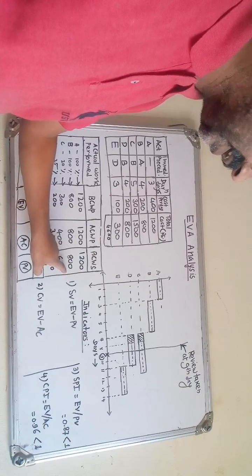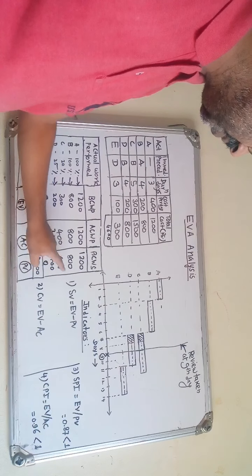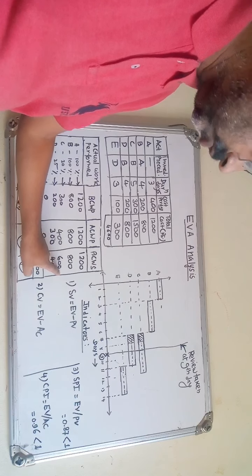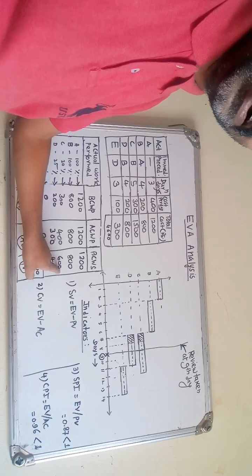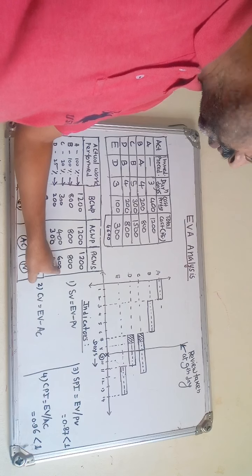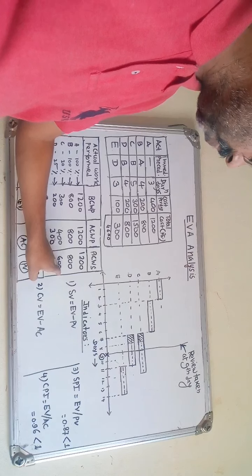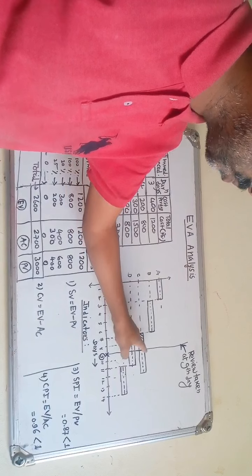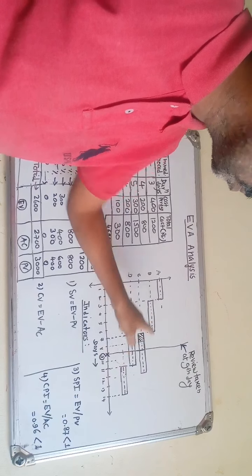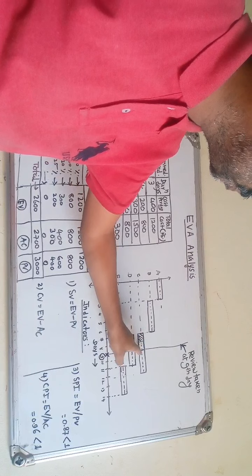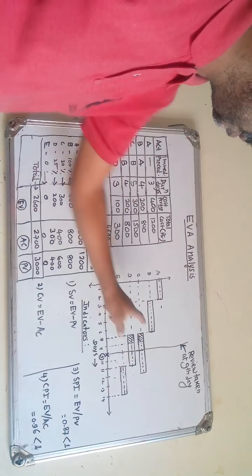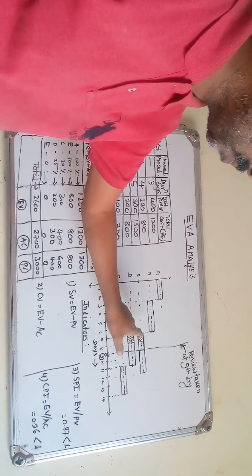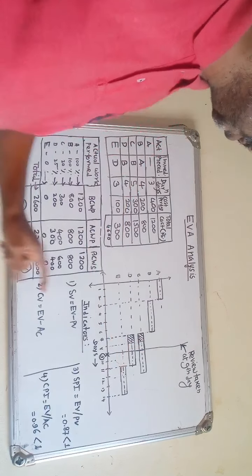Now activity C and D, that activity C budgeted cost of work scheduled or planned value is 600. How to find out it? See, as I told, it is supposed to complete, for the activity C, that 40%. So C is supposed to complete 40% work at the date of review, 40%. So 40% of 1500 is 600. So that is supposed to complete at the date of review.